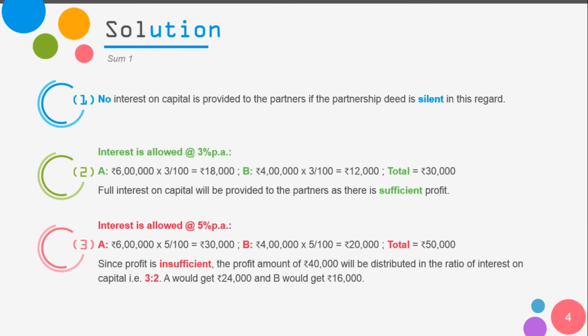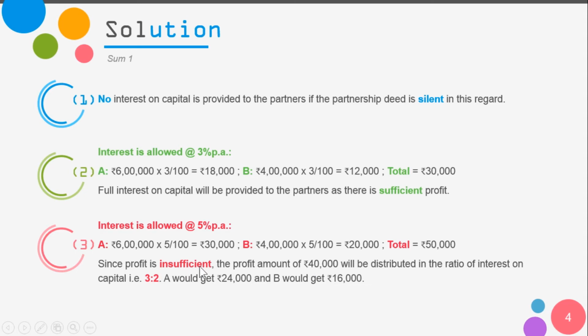Okay, let's move on. The third one, interest is allowed at the rate 5% per annum. So here we do 5% of 6 lakhs for A, which is 30,000 as interest on capital, and 5% of 4 lakhs for B, which is 20,000 as interest on capital. So total interest on capital is coming to 50,000. However, the profit amount is just 40,000.